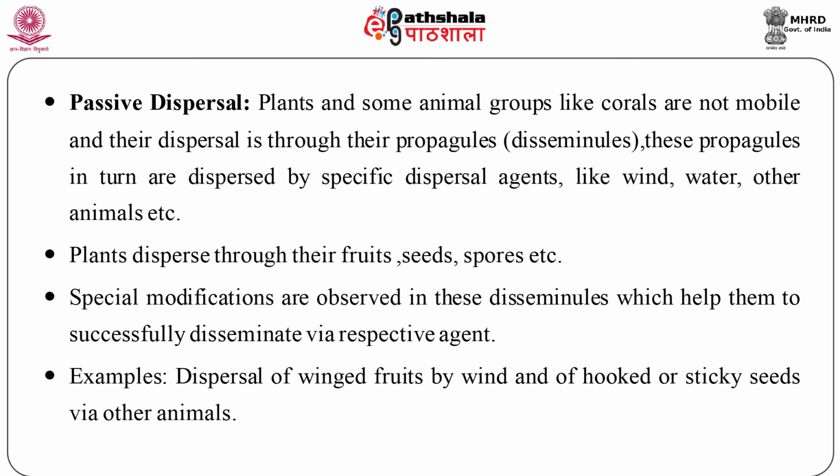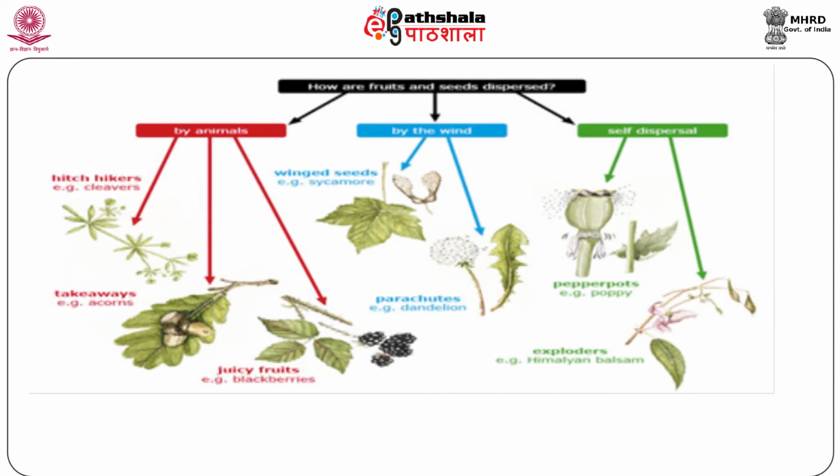Plants disperse through their fruits, seeds, spores, etc. Special modifications are observed in these propagules which help them to successfully disseminate via respective agent. Dispersal of winged fruit by wind and of hooked or sticky seed via other animals are examples of this phenomenon, which is known as passive dispersal.